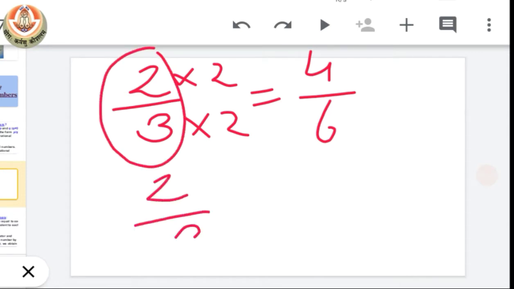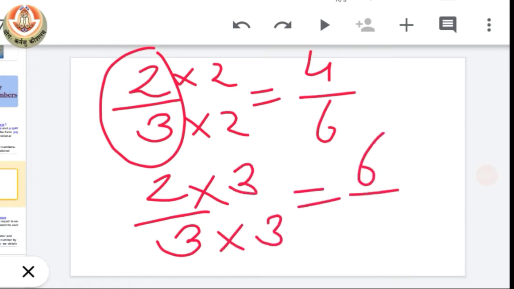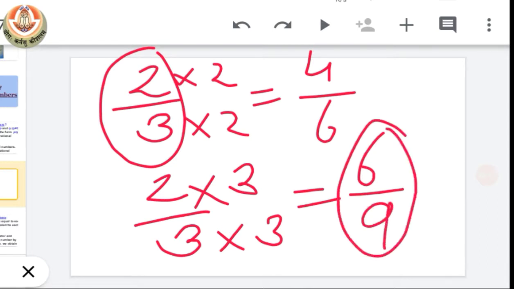To find another equivalent for the same, let's multiply numerator and denominator by 3. We will have 6 by 9. Now this is also an equivalent rational number for 2 by 3. So you can see how we can find any number of equivalent fractions for a given rational number.